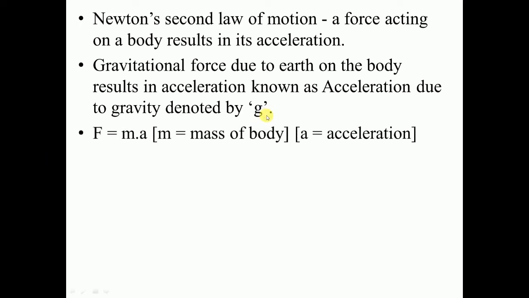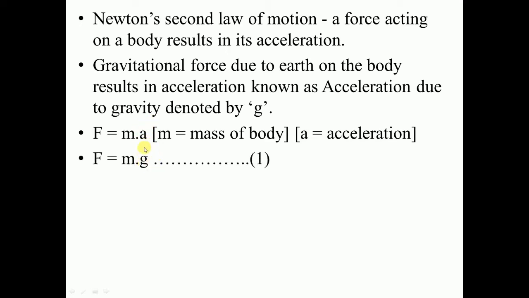Due to the second law of motion we have a formula F is equal to m into a, where m is the mass of the body and a is the acceleration of the body. Whenever you apply the force on an object having a mass, it results in acceleration. So we got the equation F is equal to m into a. Now we are studying the earth's gravitational force, so we will just replace this a by g.